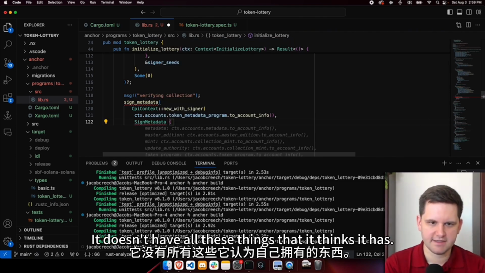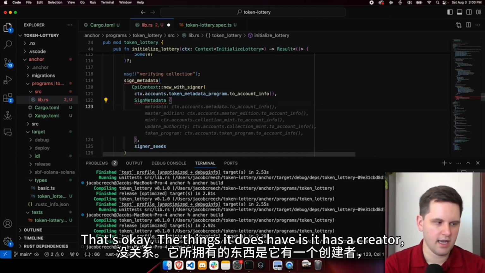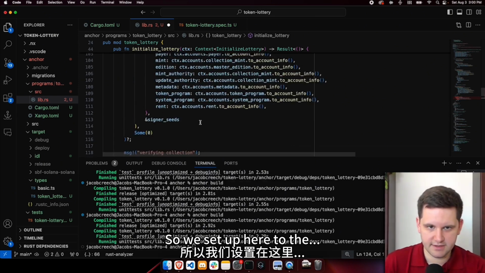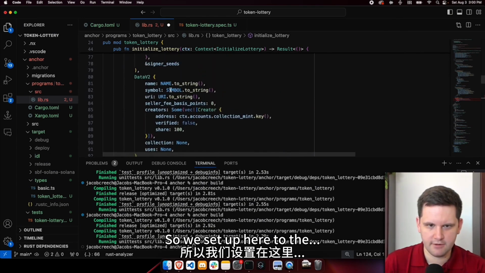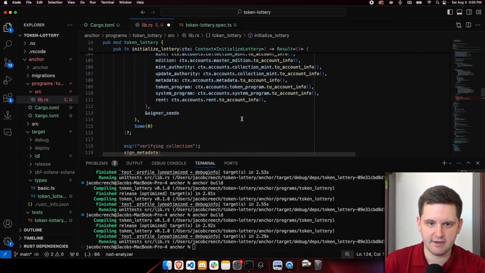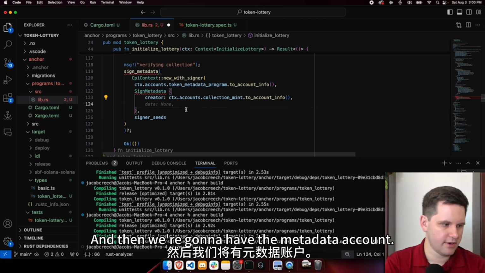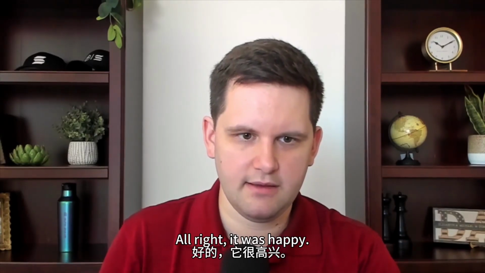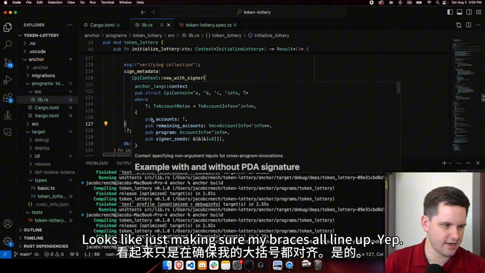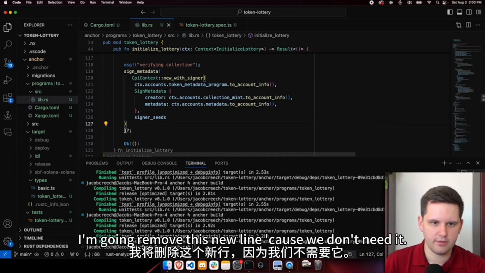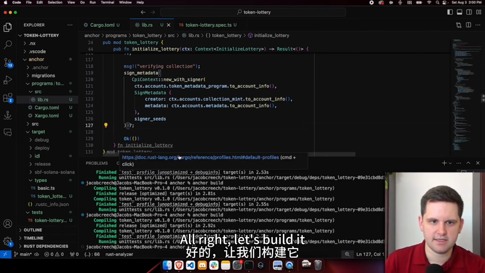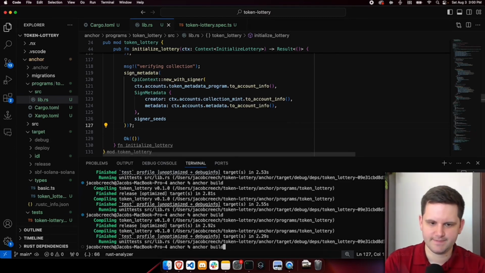It doesn't have all these things that it thinks it has. That's okay. The things it does have is it has a creator, which is that collection mint account as we set up here. So we set up here the creator was the collection mint account. And then we're going to have the metadata account. All right, it was happy. Looks like just making sure my braces all line up. Yep, I'm going to remove this new line because we don't need it. All right, let's build it and see if we did everything correct.